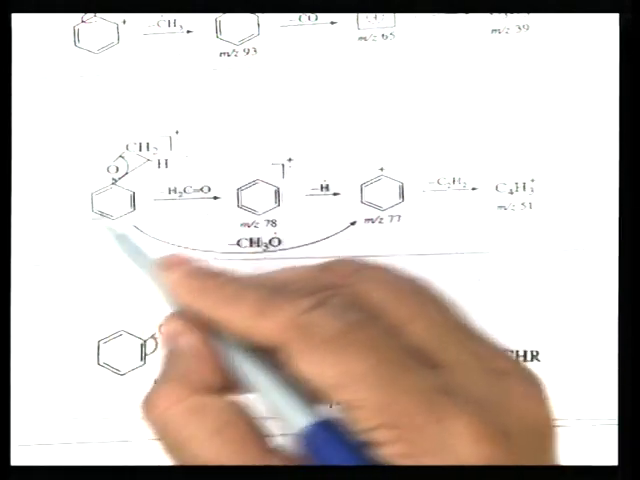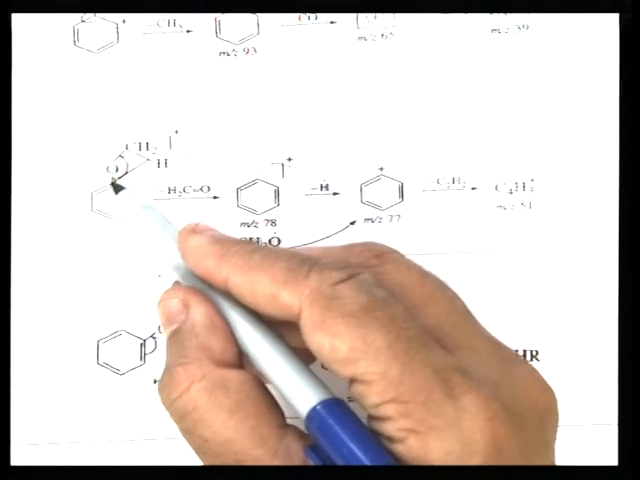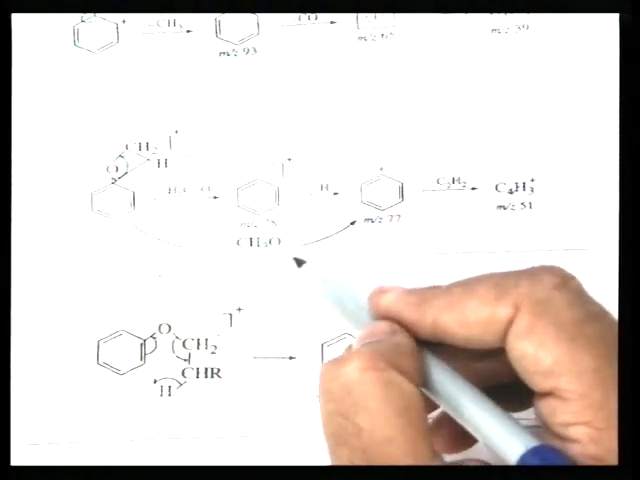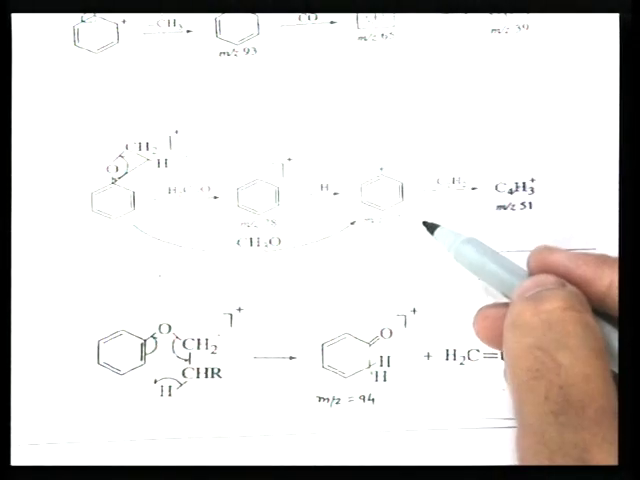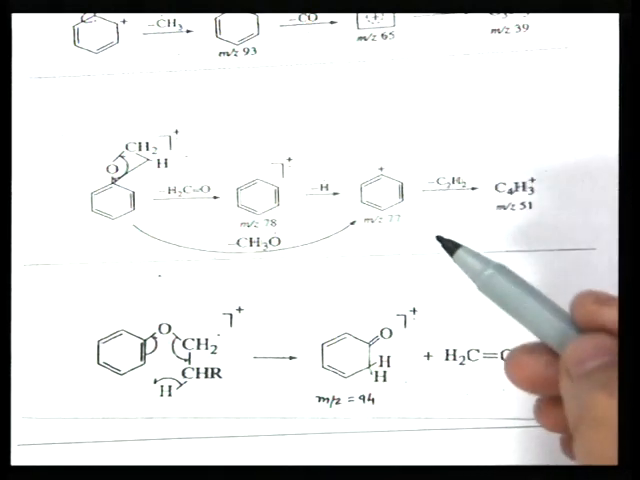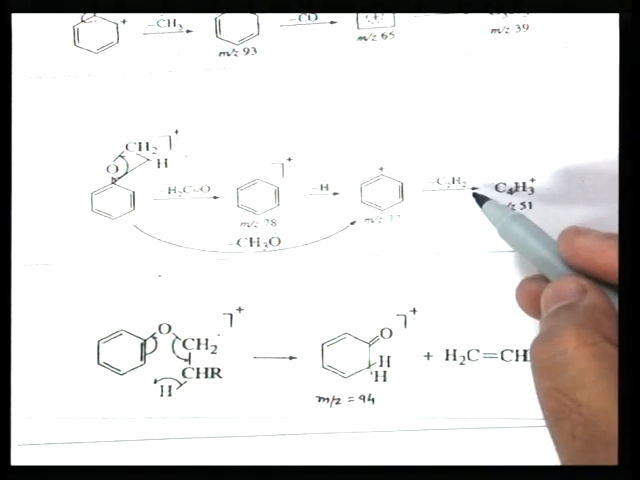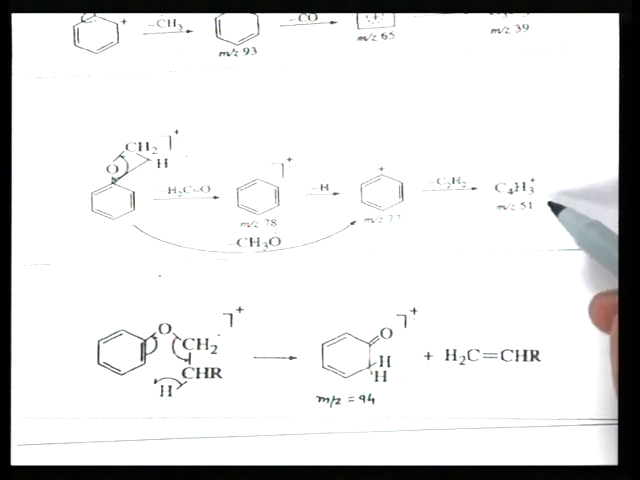Directly, this anisole molecule can lose a methoxy radical. Carbon-oxygen cleavage at the phenyl ring occurs, the methoxy radical is lost, and the phenyl cation is formed. This phenyl cation further loses an acetylene molecule to rearrange to the C4H3+ cation, m/z 51.